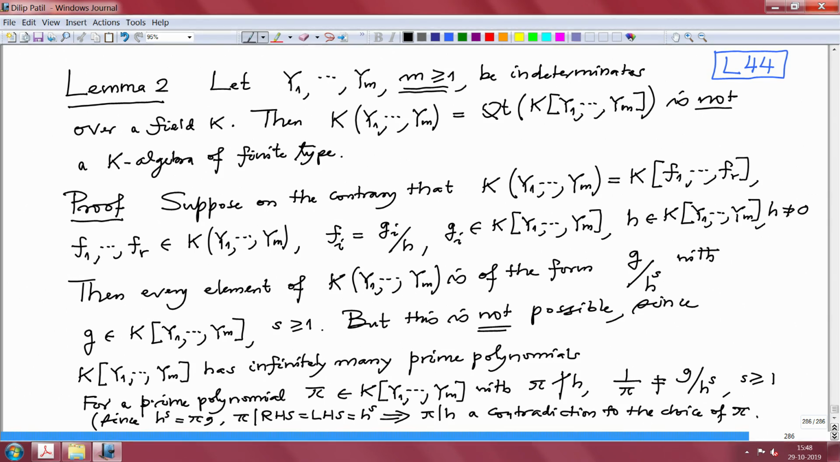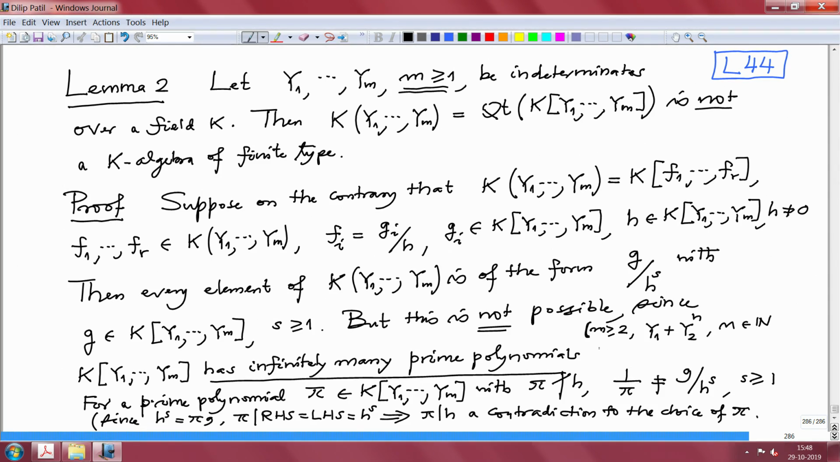And why is that? I want to prove this statement, that it has infinitely many prime polynomials. That doesn't require much space, so I will write here. If m is bigger or equal to 2, that just means there are at least 2 variables, 2 indeterminates. Then look at the polynomials (y1 plus y2) to the power n, where n is any natural number. All these polynomials are prime polynomials. That is easy to check.